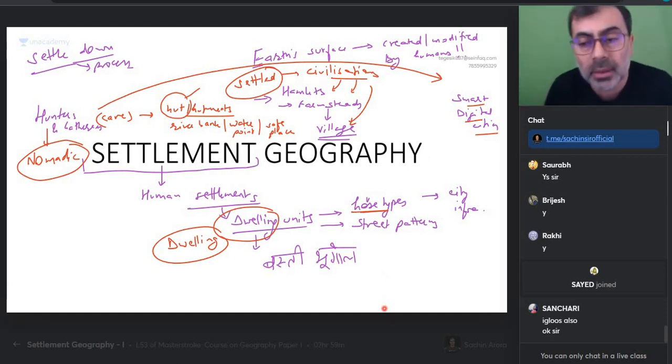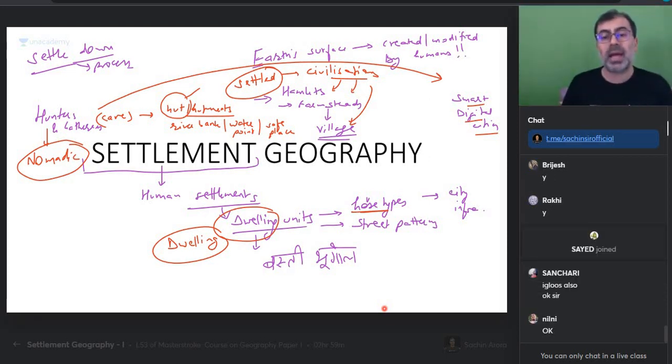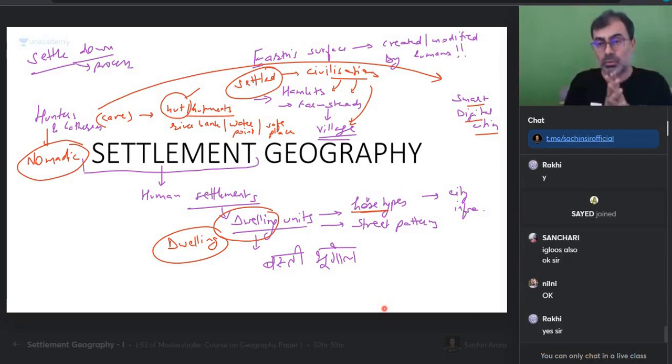समझ में आ रहा है? A settlement may have a single story, may have a double story, may have a multi-story. A settlement may have a basement also, may have a bunker also. A settlement may have a hut, may have an igloo. Igloo क्या है? ये dwelling types हैं. Street patterns क्या हो सकते हैं? Street patterns can be, आपने देखा कुछ शहरों में, in certain cities there are roundabouts.